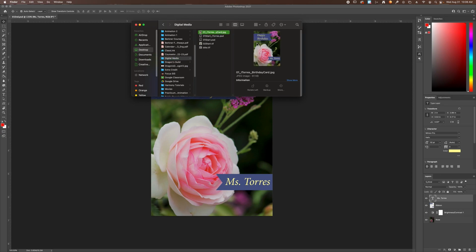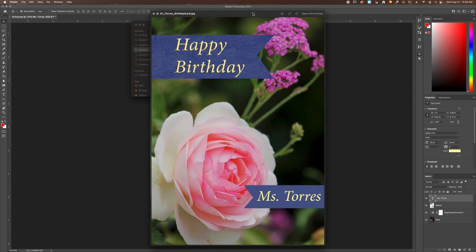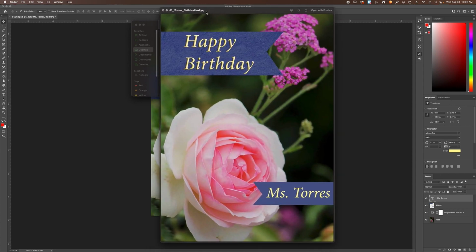It's a JPEG. So here's my birthday card. This is the file. This JPEG is what you're going to attach to your Google Classroom, and that's what you turn in. Make sure you follow the name. I will make sure to always include the file names for you. That way you can just copy paste and then replace it with your name. And that's it.